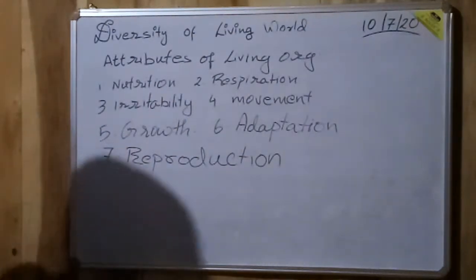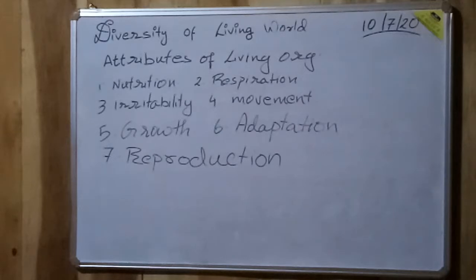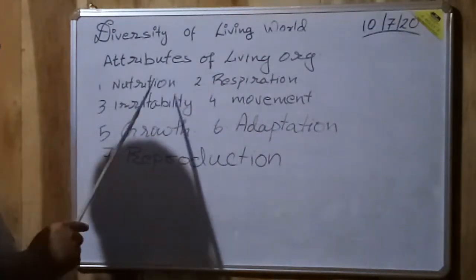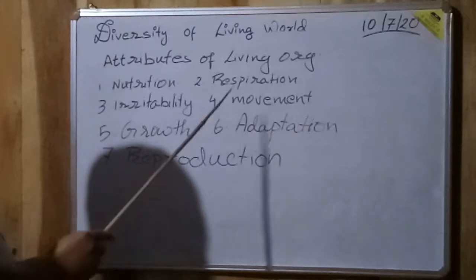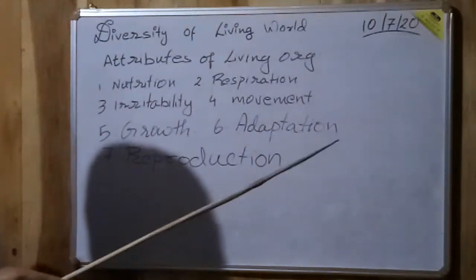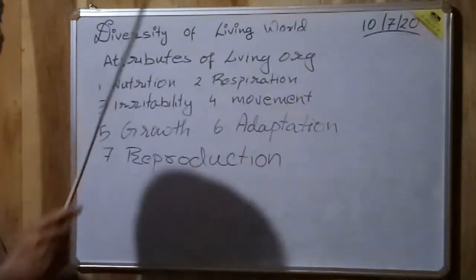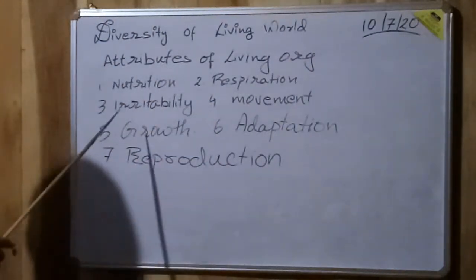Next, respiration. Respiration is the process of taking in air, that is oxygen rich air, and breaking down the glucose molecule that has been absorbed through the process of nutrition with the help of the oxygen molecule, with the release of carbon dioxide, water, and some amount of energy, that is 38 ATP molecules of energy. That is known as respiration.